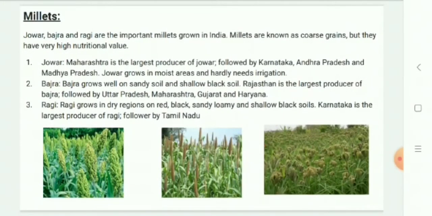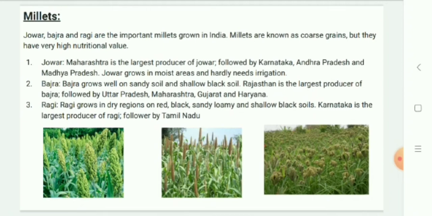Millets: jowar, bajra, and ragi are the important millets grown in India. Though they are known as coarse grain, they have very high nutritional value. For example, jowar is the third most important food crop with respect to area and production. It is a rain-fed crop mostly grown in moist areas which hardly needs irrigation. Major jowar producing states are Maharashtra, Karnataka, Andhra Pradesh, and Madhya Pradesh.